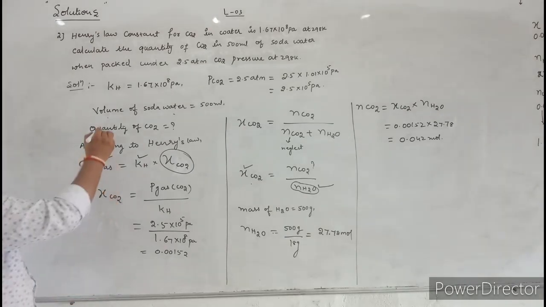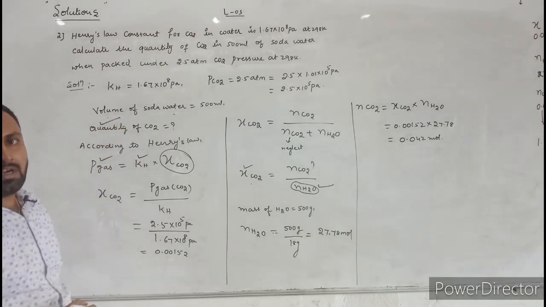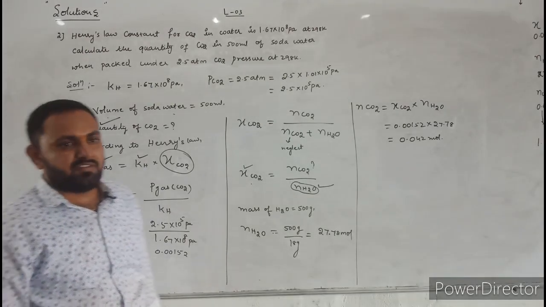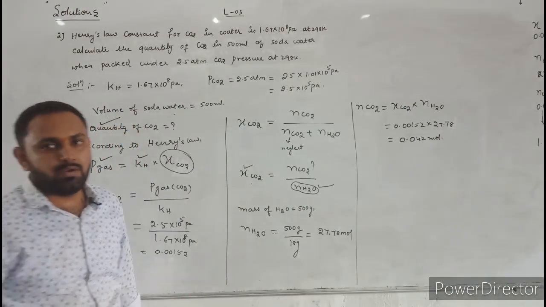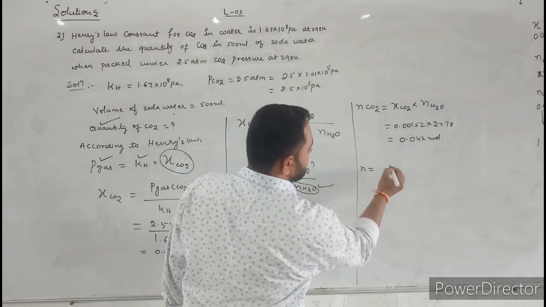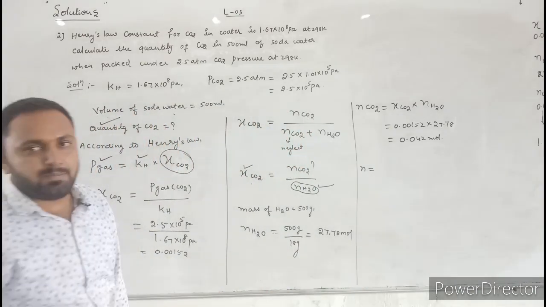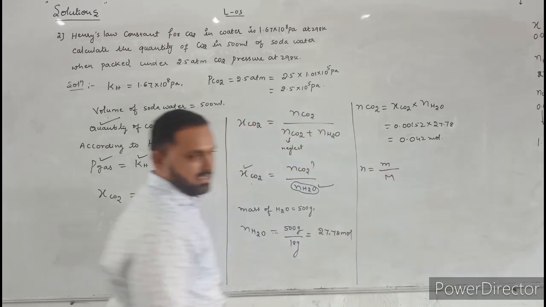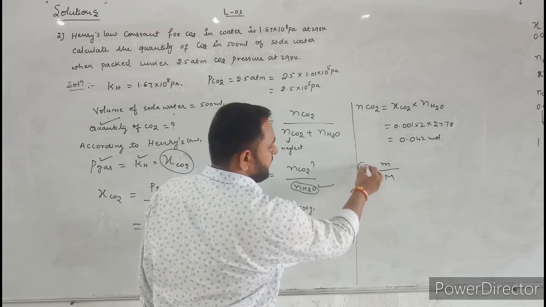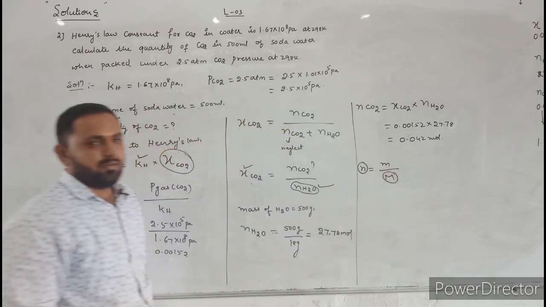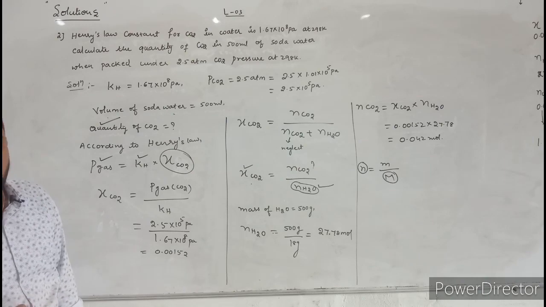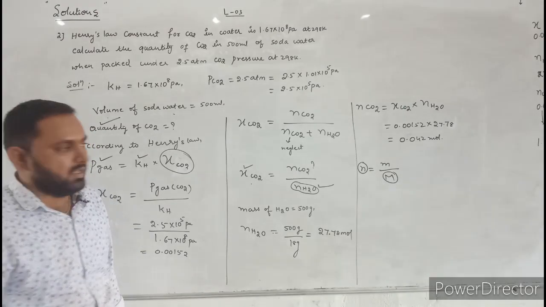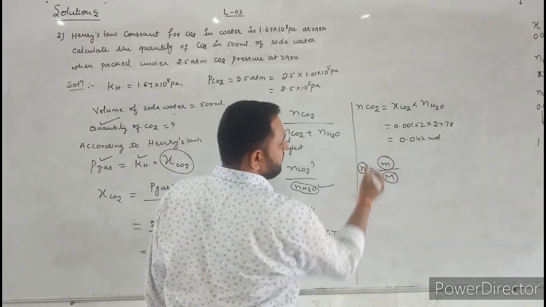But he is asking to calculate quantity. That means you have to convert them into grams. Now, tell me what is the formula to convert number of moles into grams, into mass? What is the formula to calculate number of moles? Number of moles is equal to given mass divided by molar mass. Here number of moles is calculated and molar mass of carbon dioxide we know. What is the molar mass of carbon dioxide here? Carbon is 12 plus 32, 44. Then we can easily calculate the quantity of carbon dioxide.